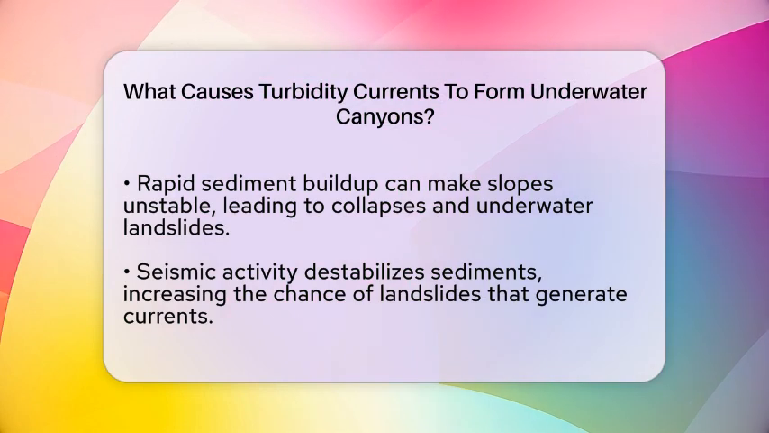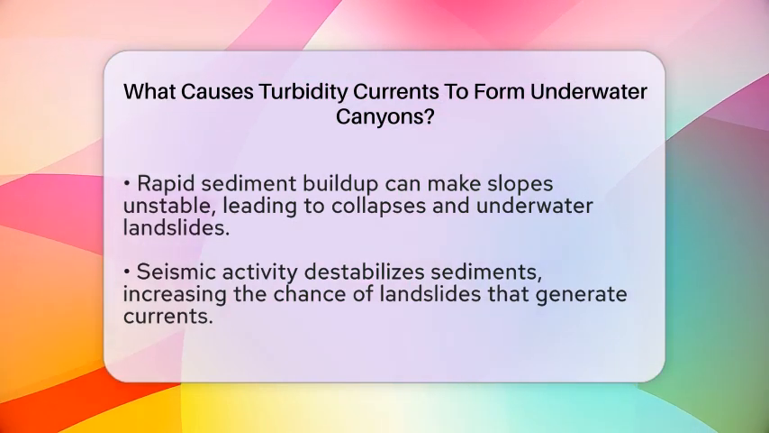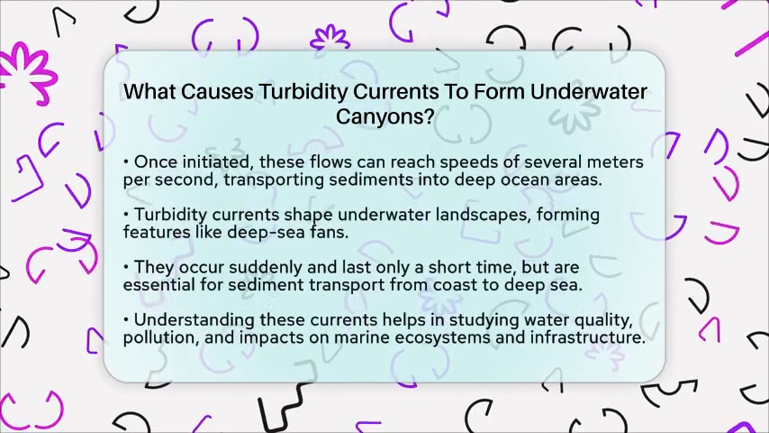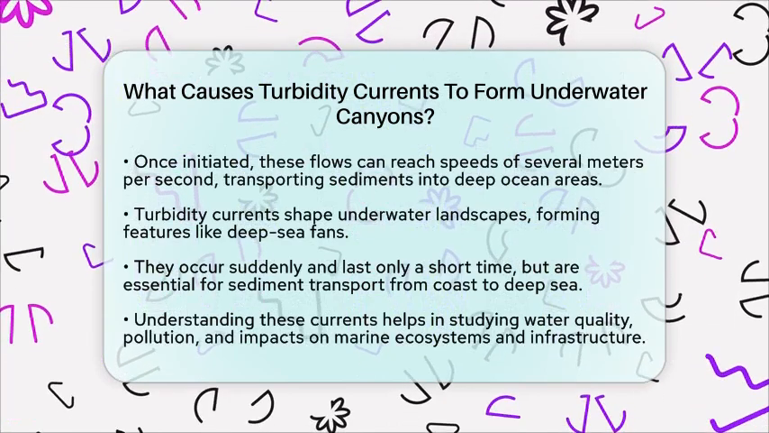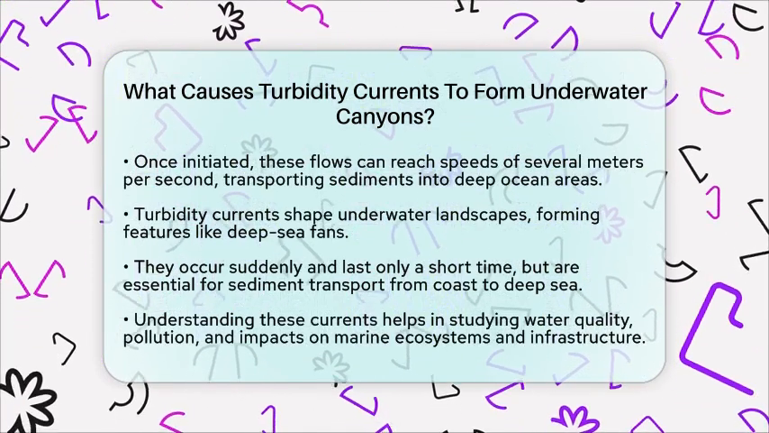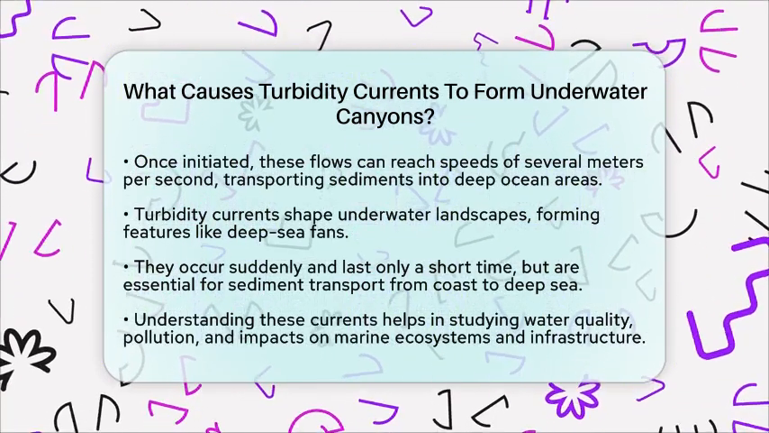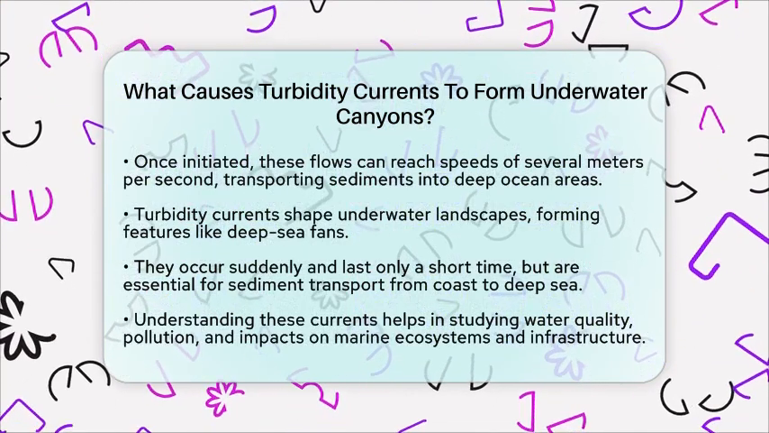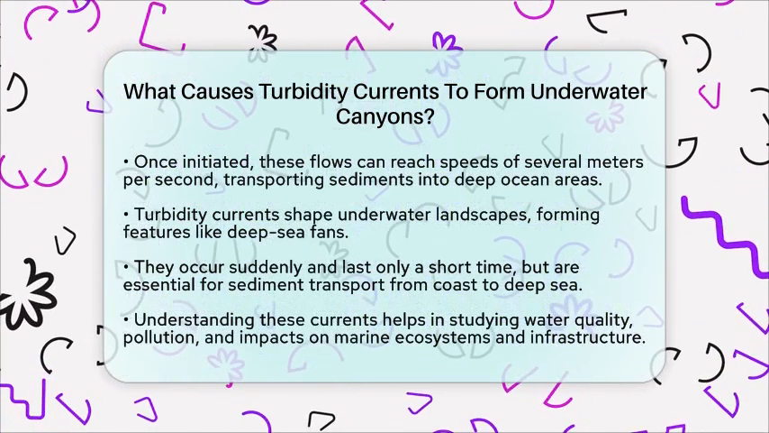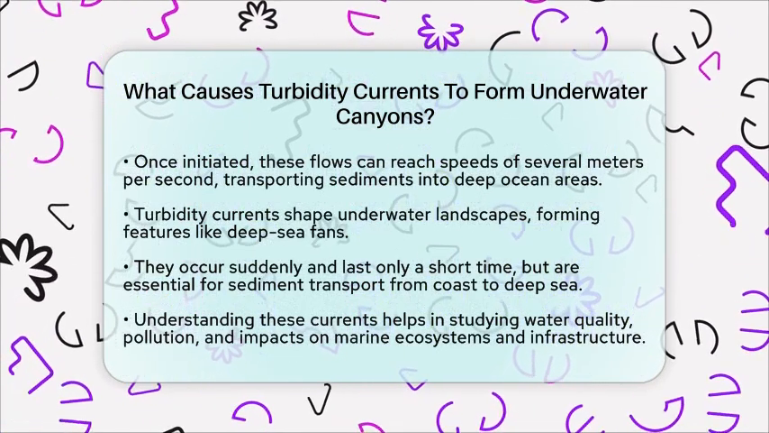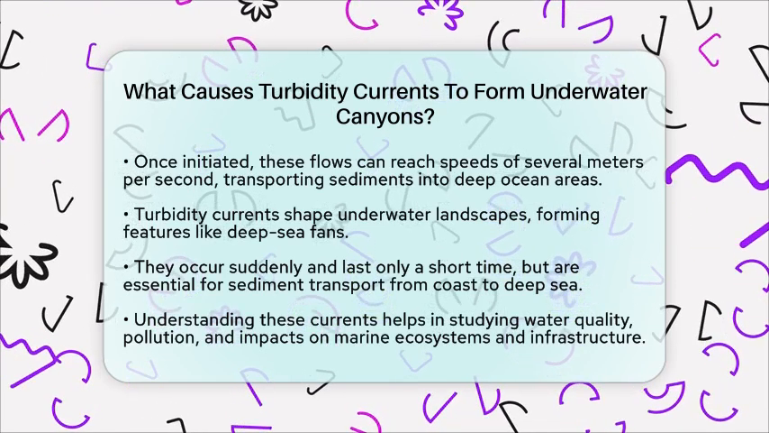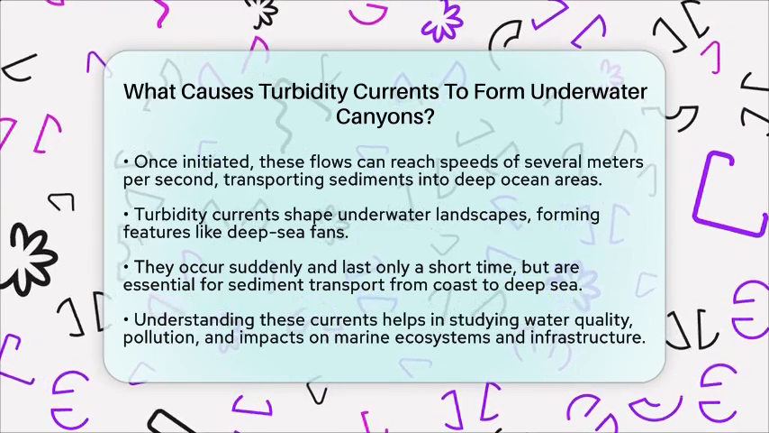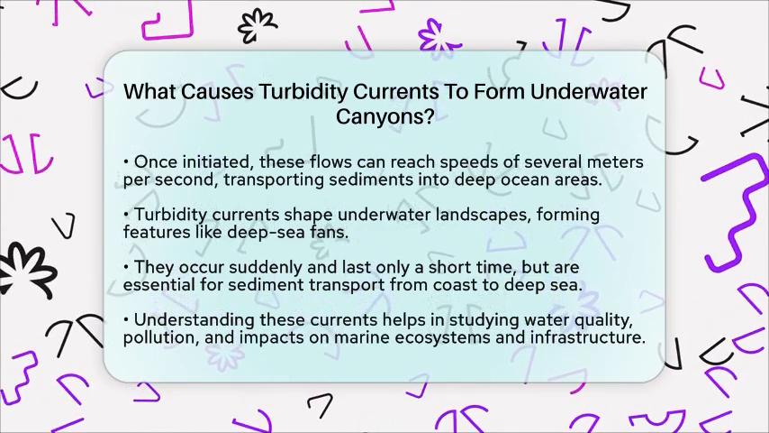These flows are episodic, meaning they happen suddenly, last for a short time, and then stop. They are a key part of how sediments are transported from the coast to the deep ocean. Understanding what causes these currents helps us learn about water quality parameters like turbidity, which measures how cloudy water is due to suspended particles. It also helps us understand how pollution and sedimentation affect marine ecosystems and underwater infrastructure.